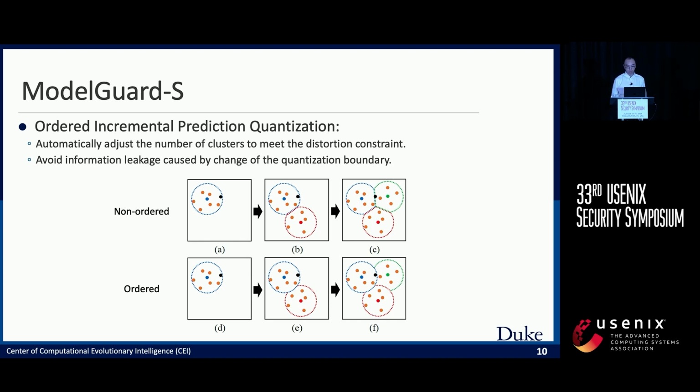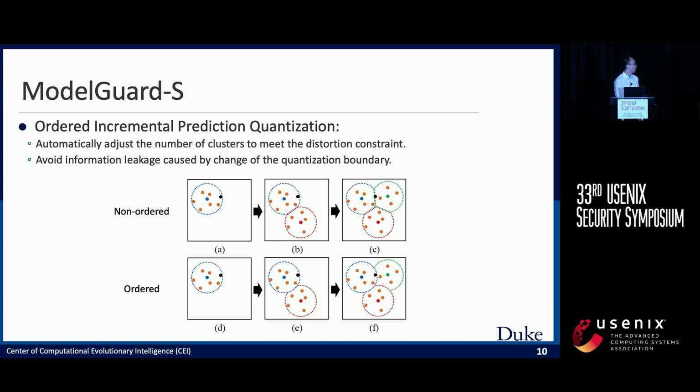However, a problem here is that in the online quantization method, if more data comes in, more centroids will be created as in the figures. And in this case, the quantization boundary may change as more centroids are created. As shown in the first row, if the quantization boundary changes, the attacker may get more information about the clean prediction.